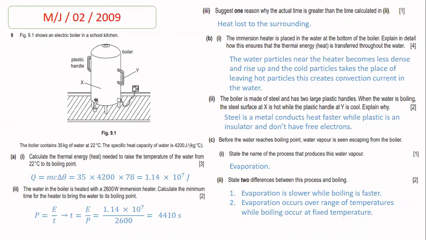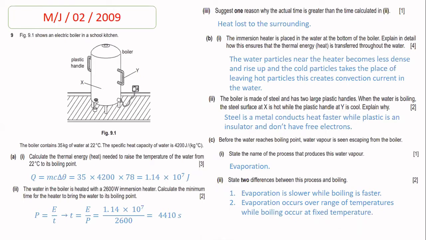In part 2, the boiler is made of steel and has two large plastic handles. When the water is boiling, the steel surface at X is hot, while the plastic handle at Y is cool. Explain why. Beta, steel is a metal, and metal conducts heat faster. But plastic is an insulator, and plastic does not have free electrons. That's why plastic does not conduct thermal energy, while steel conducts thermal energy.